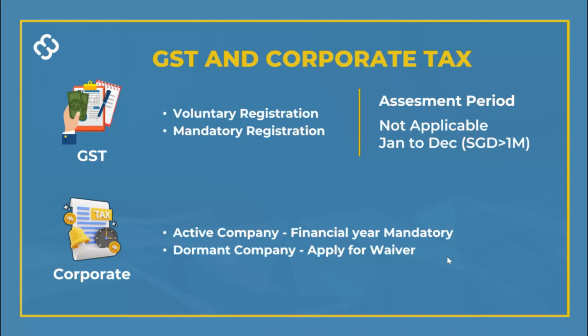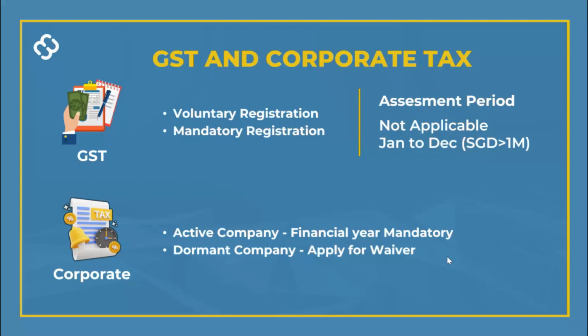Now, for corporate companies, if you're active in a year, filing of taxes is mandatory, right? So whether you are a dormant company or not, you must file taxes, except if you're a dormant company, you can apply for a waiver to file your corporate taxes, right?